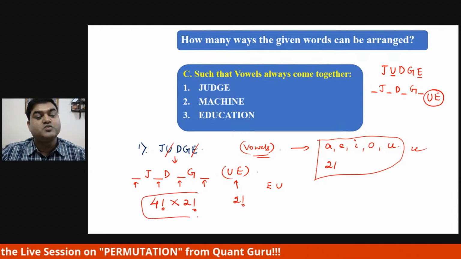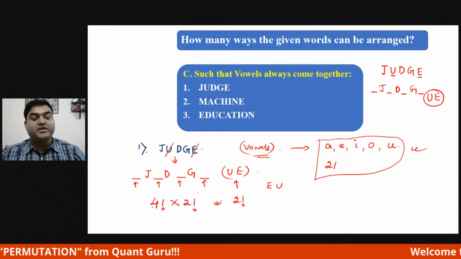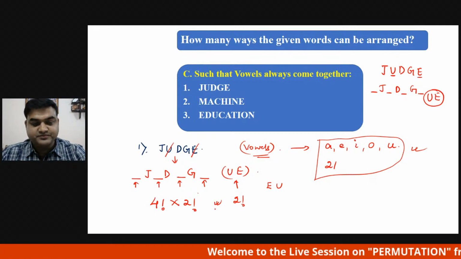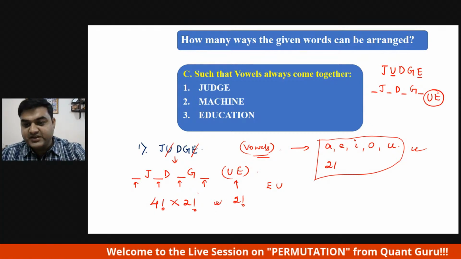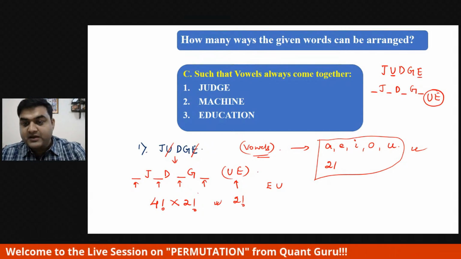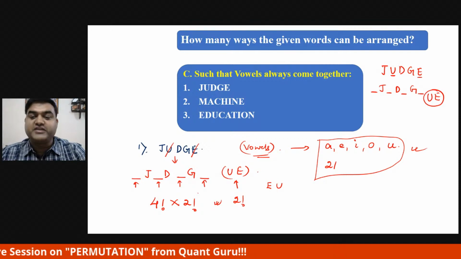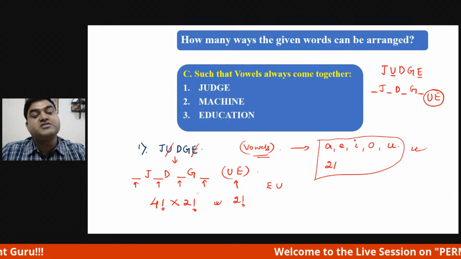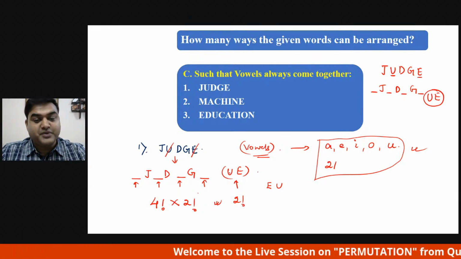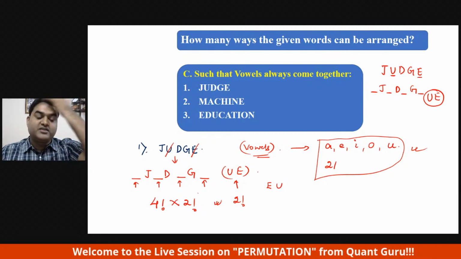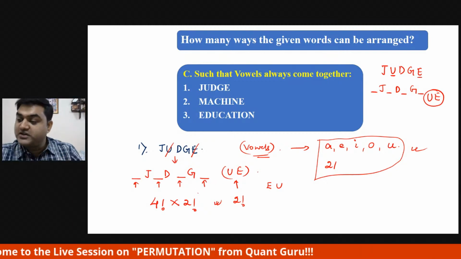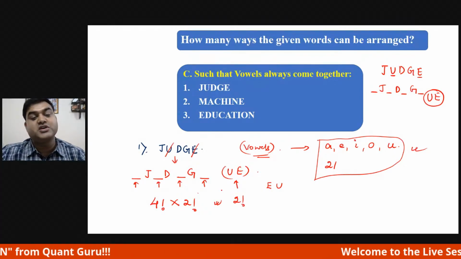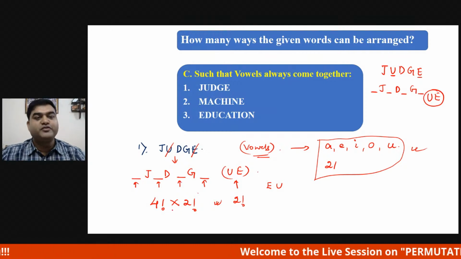Okay, this is the answer. Hope you understood. Any problem in this? Yes or no? Please let me know. Kirti has told 4 places. Wonderful, Kirti. Sudhanshu has told 24 ways. 24 ways is right, Sudhanshu, but that is only if U and E are not interchanging position. It can change, right? And 4 factorial is 24. So 2 factorial also we have to multiply, because it can change. 2 factorial is 2. So 2 into 24 is going to be 48.